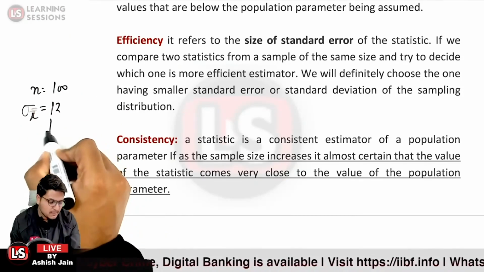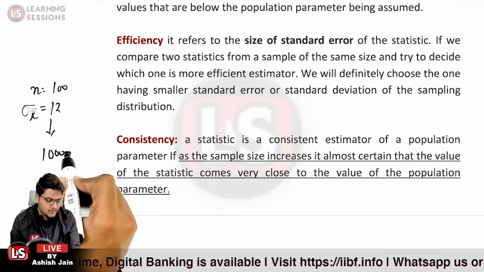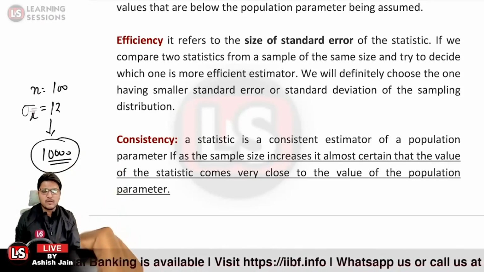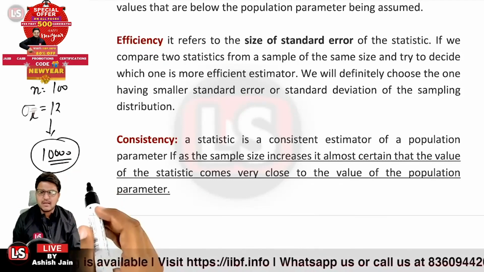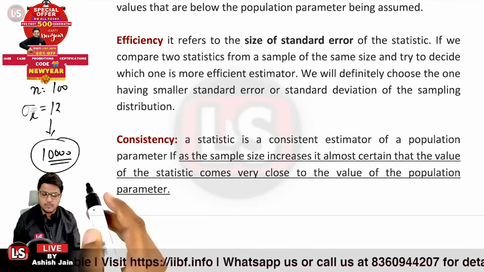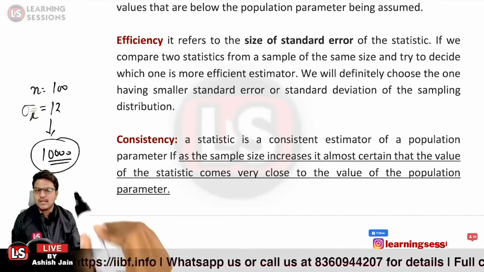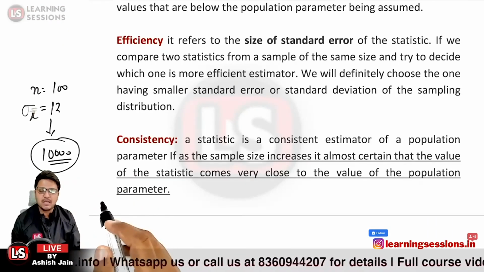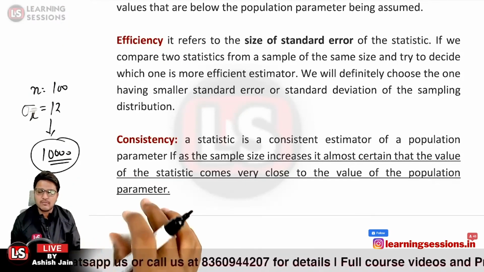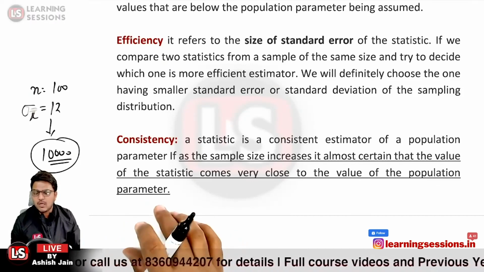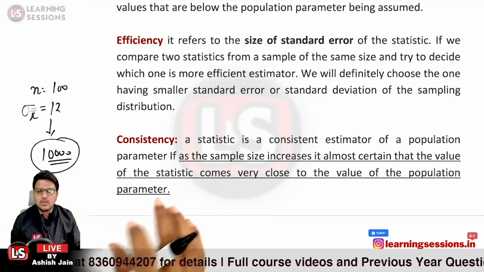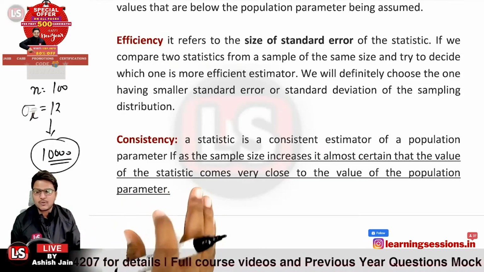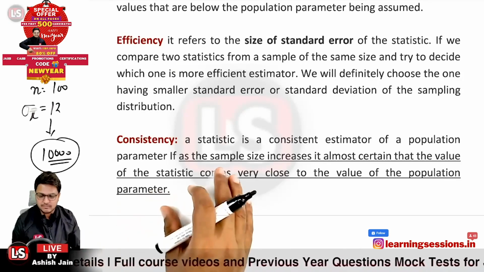And when we increase the sample size to 10,000, in that particular case our standard deviation must be lowered. Further, if it is increased to 90,000, it will be tending to 0. It will be tending to 0 itself. So that is said to be consistency.